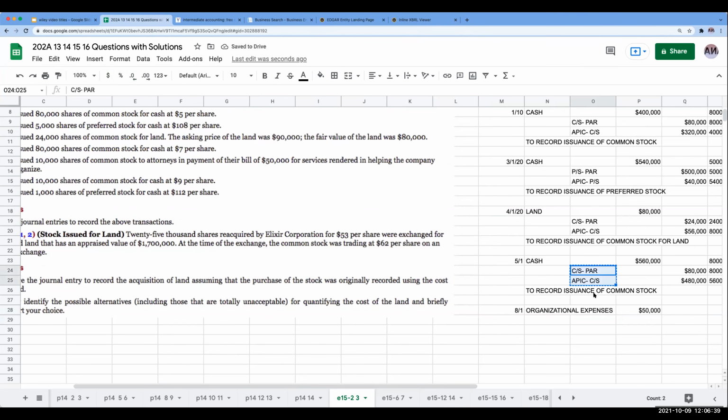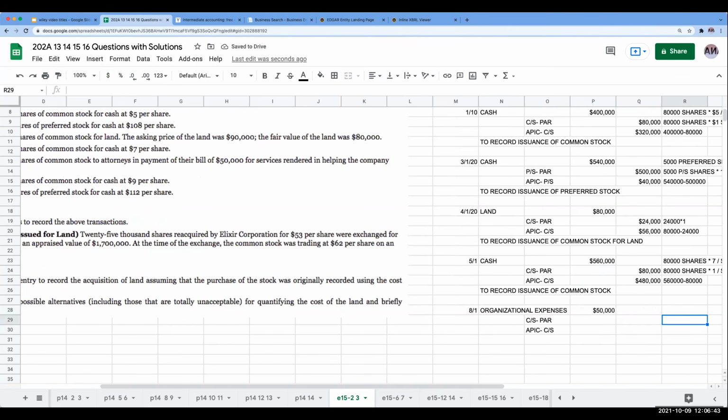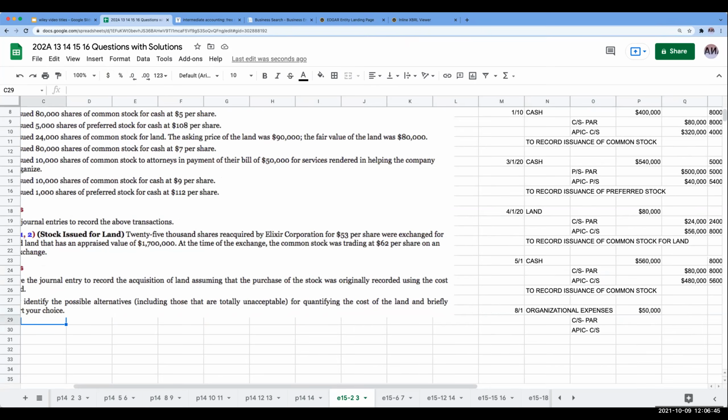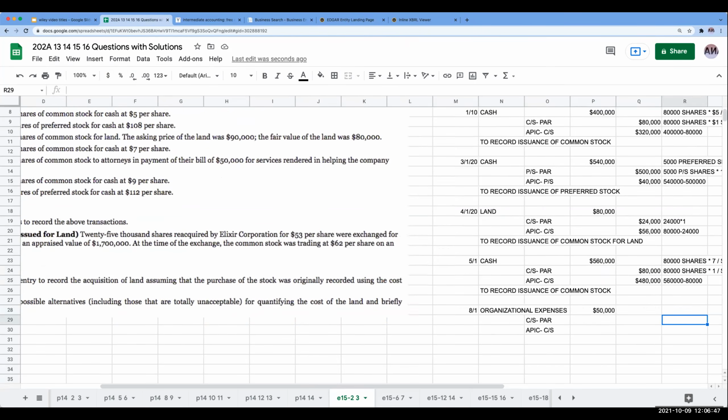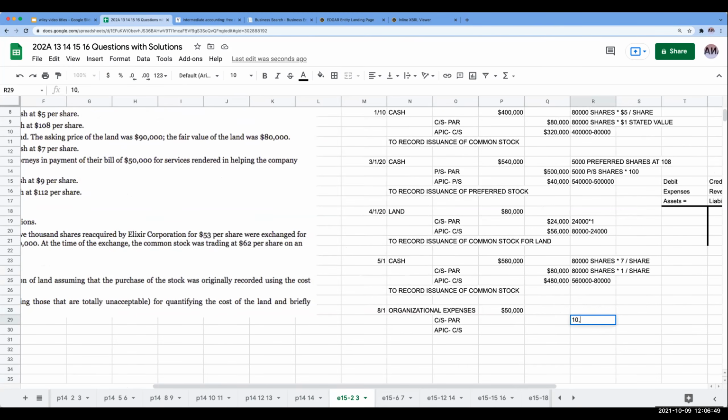And then I'm just going to do the same thing. I'm going to credit common stock at par. And how do I credit common stock at par? I am giving them 10,000 shares of common stock, so this is going to be 10,000 shares at $1 per share. And then my difference is going to go to additional paid in capital common stock.